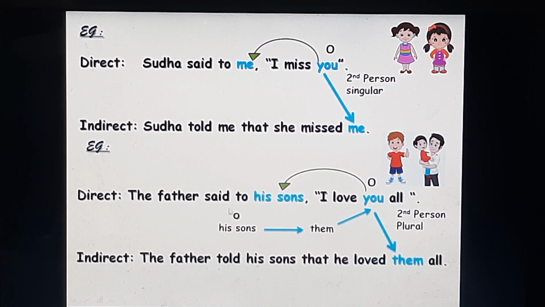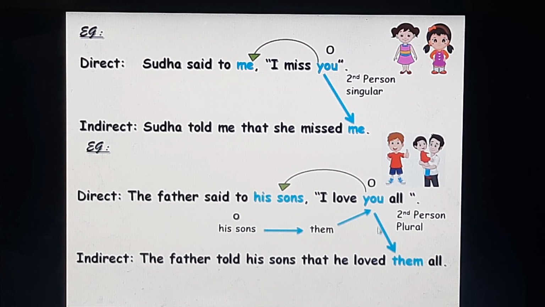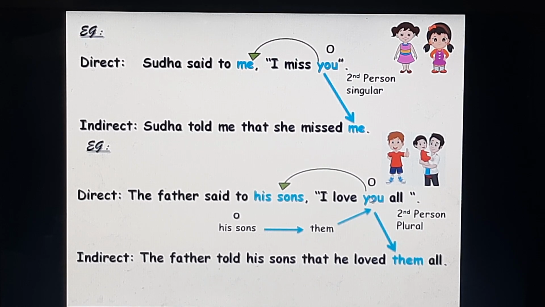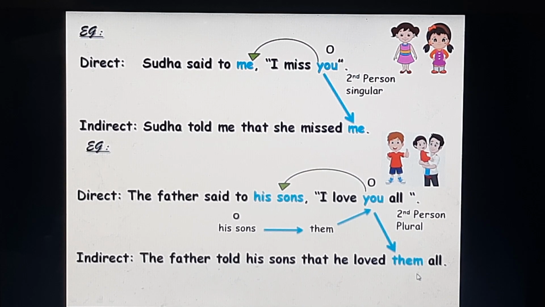Next example, the father said to his sons, "I love you all." Now, you is the second person. It is an object that refers to his sons, the object in the reporting part. His sons is third person plural. Now the objective pronoun for his sons is them. So the object you in the direct speech will change into the objective pronoun them, which is third person plural in the indirect speech. The father told his sons that he loved them all.